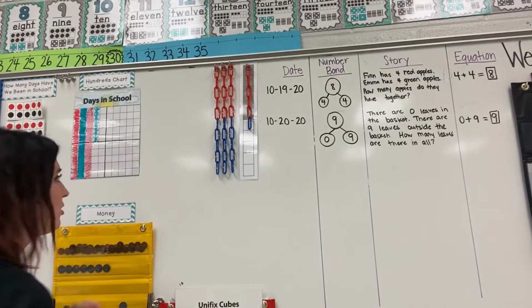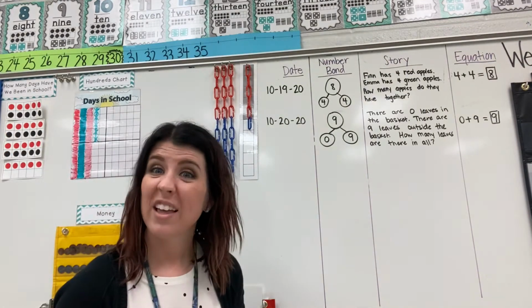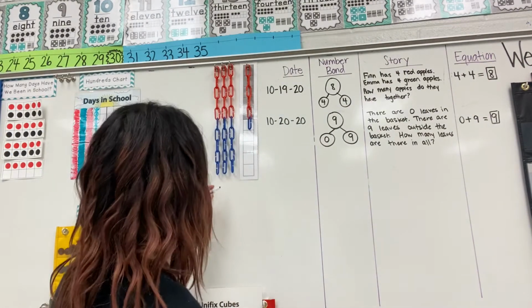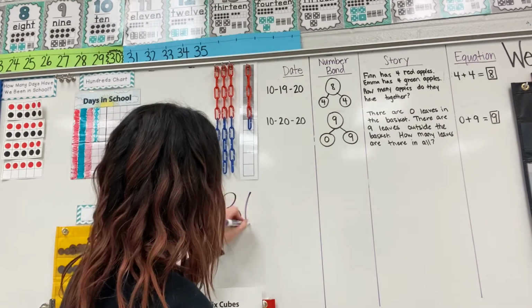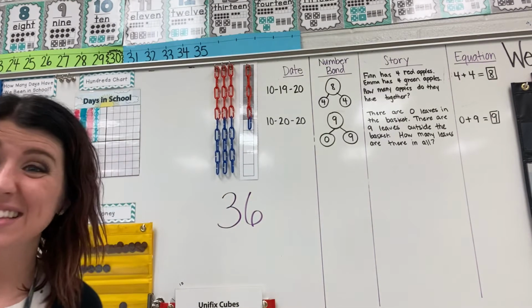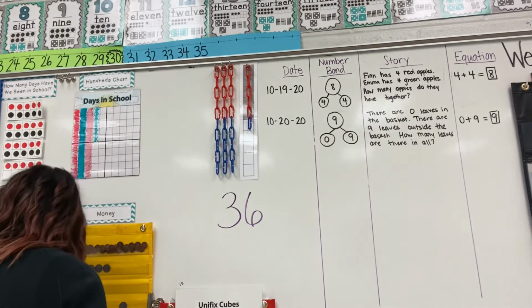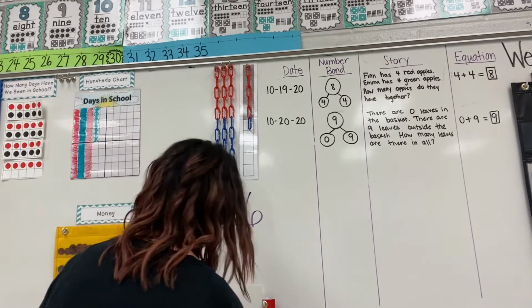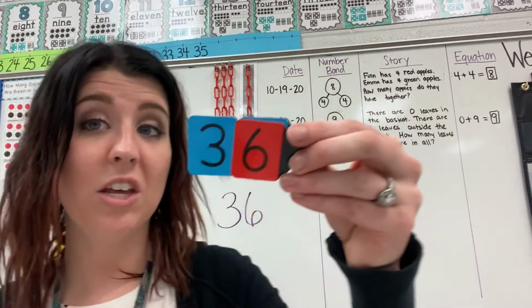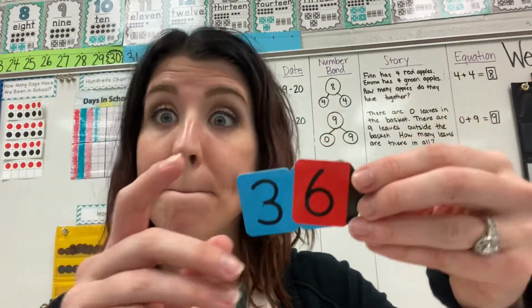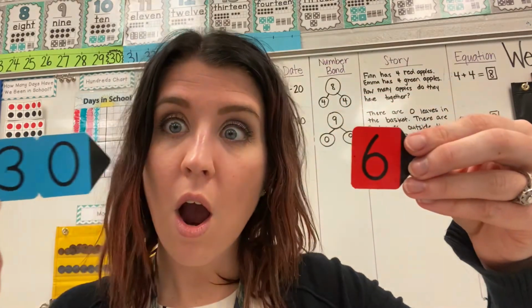Do you know what 36 looks like? It kind of looks like a 3 and a 6. But is that really 3 and 6? There's a secret. There is a secret. At first, when you look at it, you think, oh, that's a 3 and a 6. But what's going to happen when I pull this apart so you can see all of it? What do you think you're going to see? What was that 3 really?